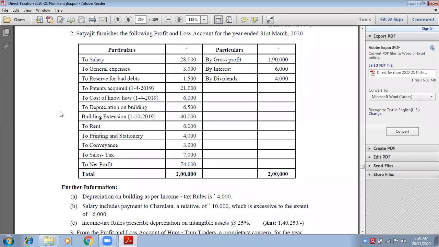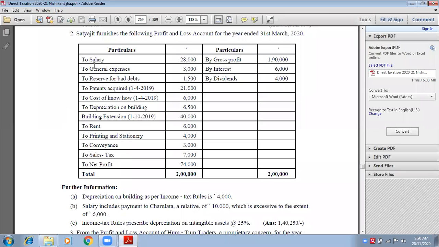Now next line, add expenses disallowed. Where do we need to find these particular items? On the debit side and adjustments. Very good. So there are two different places where we need to find them.